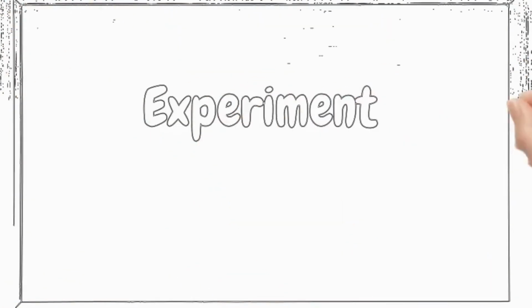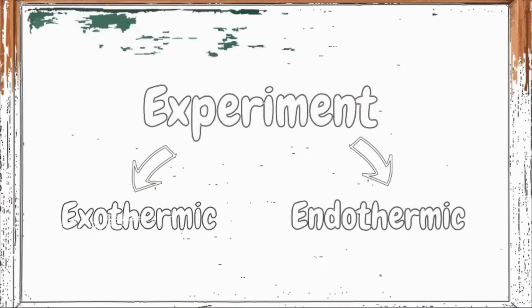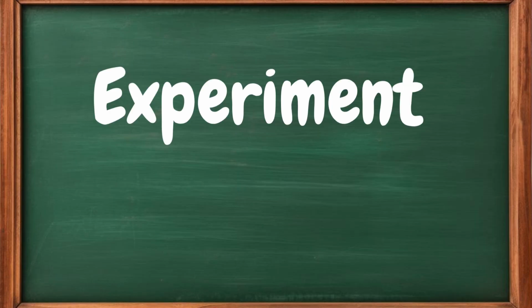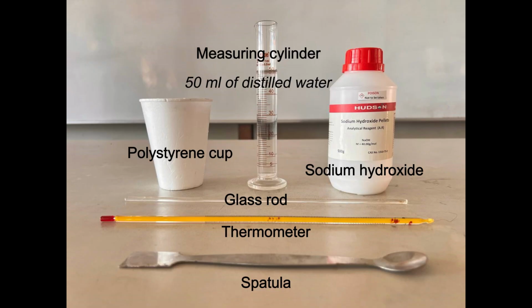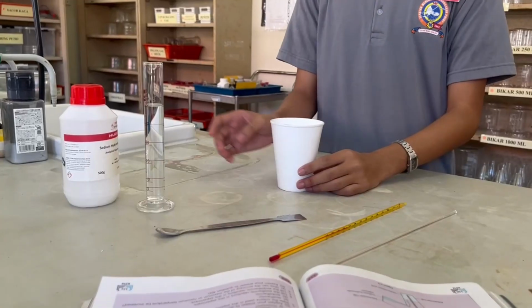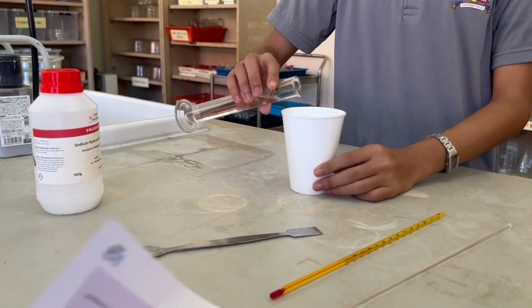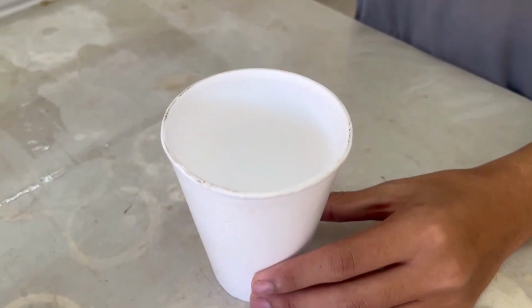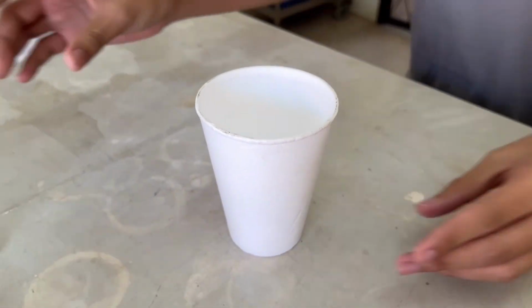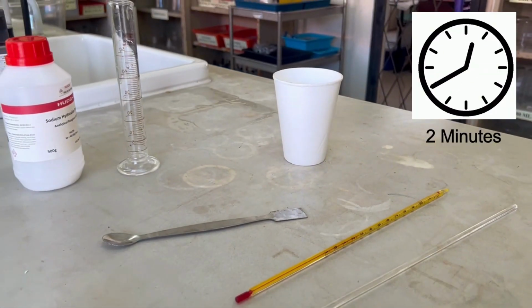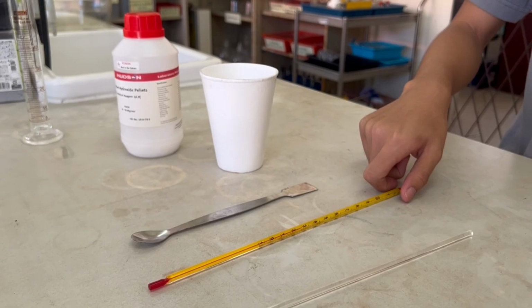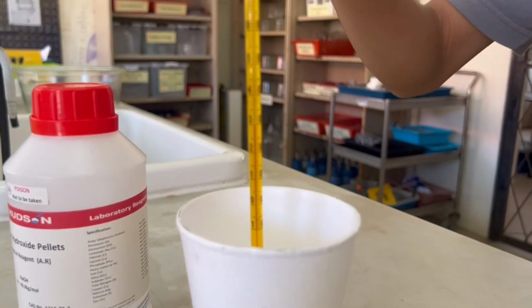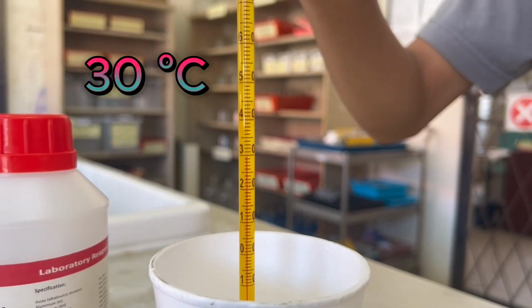Now that we understand the concept, let's look at two simple experiments to show exothermic and endothermic reactions. The first experiment is an exothermic reaction. These are the apparatus you will need in this experiment. First, pour 50 milliliters of distilled water into the polystyrene cup. Then leave the water in the polystyrene cup for 2 minutes. Then record the initial temperature reading of the water, which is 30 degrees Celsius.